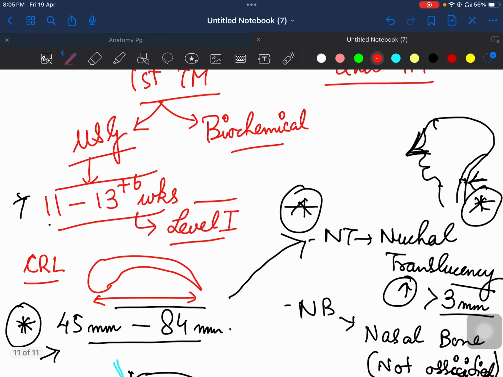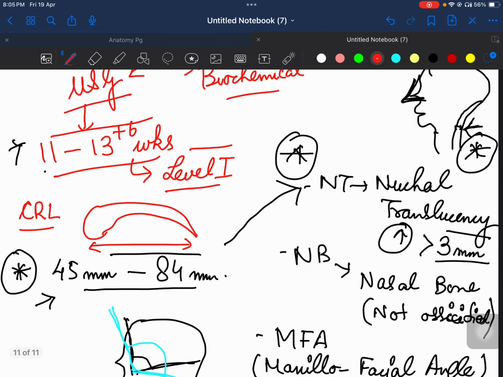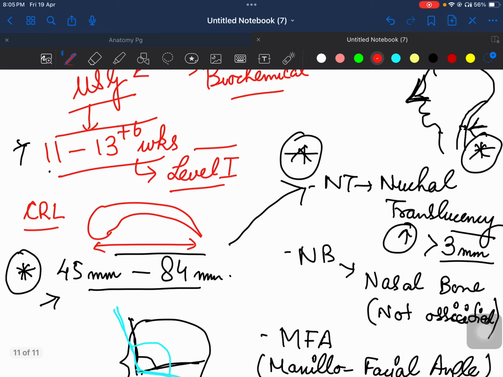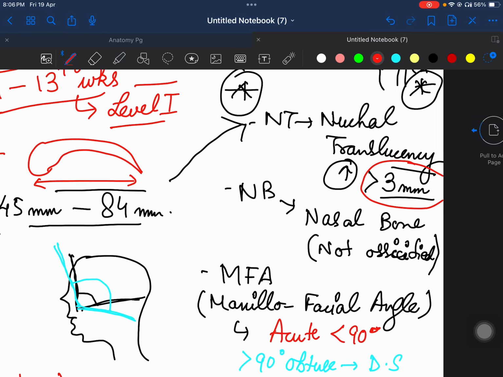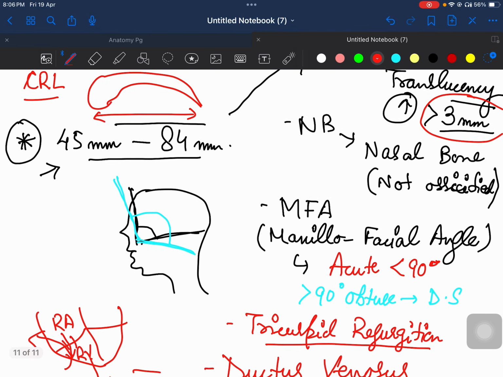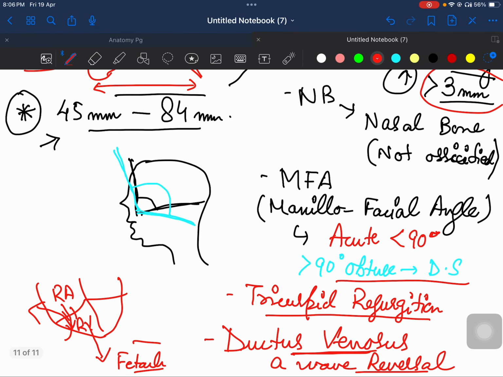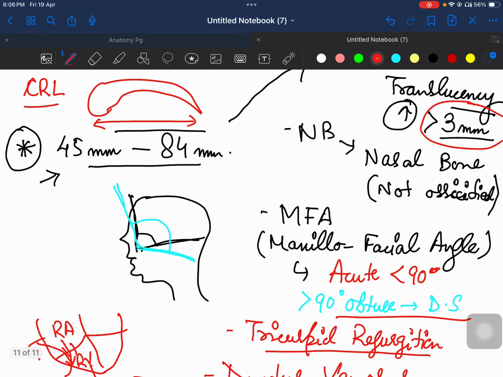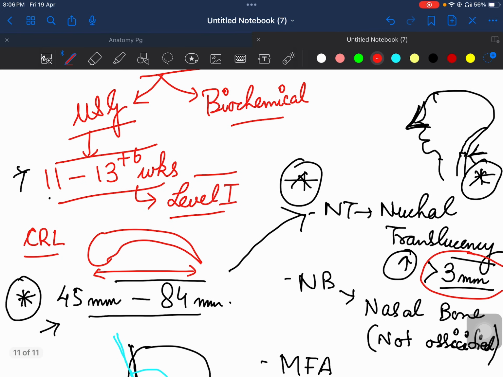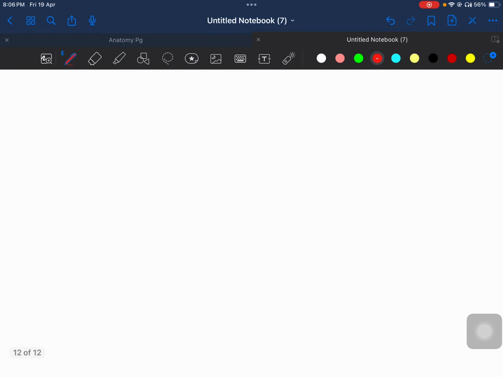So these are the five things which we see. One is nuchal translucency becoming thick, that is, the subcutaneous fat behind your neck becomes thick, more than 3 mm. Nasal bone will not be ossified. Number 3 will be maxillofacial angle more than 90 degree, that is obtuse. Tricuspid regurgitation and ductus venosus A wave reversal. If any of the features is present, then you say there is risk of trisomy 21, that is, association with Down syndrome. Next we come to blood markers. Every time ultrasound alone is not required.